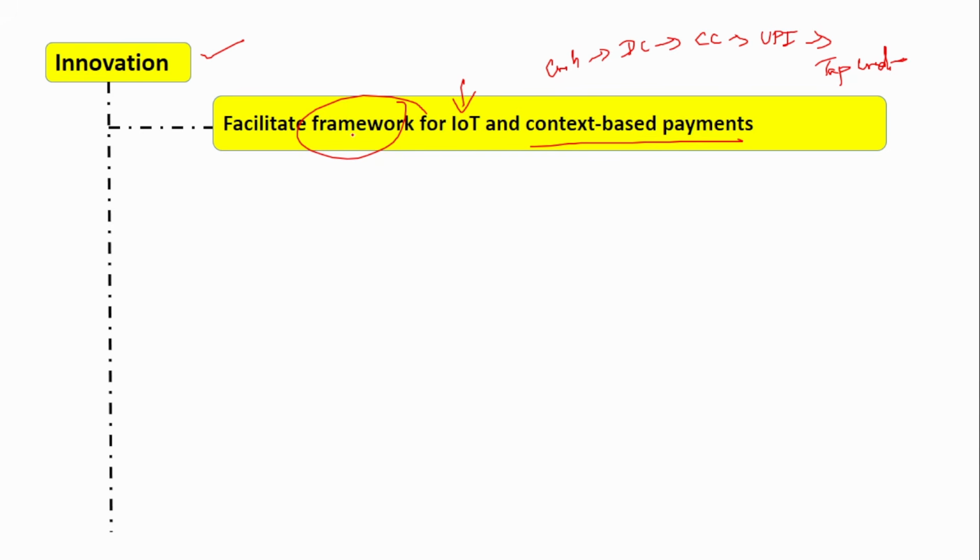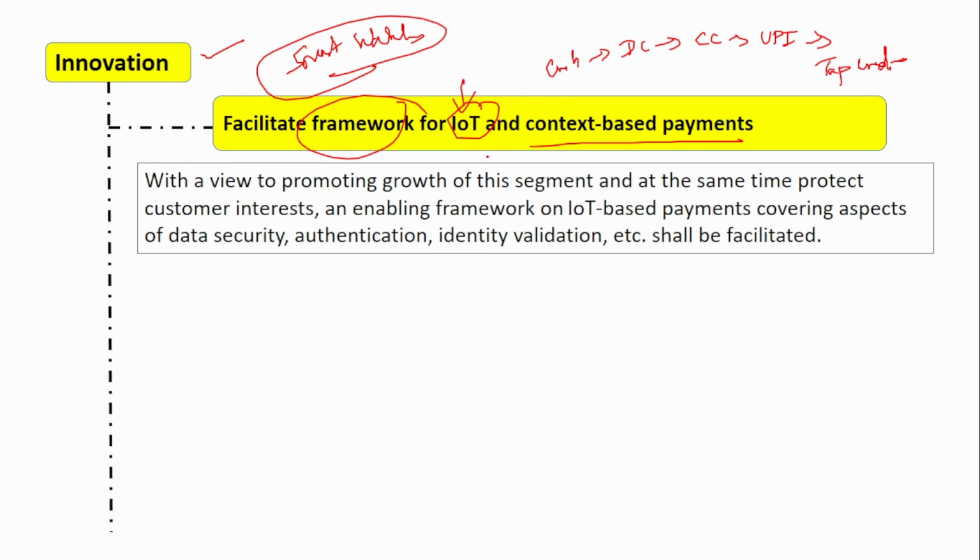Similarly, there is one more thing, that is Internet of Things. Here it is talking about smartwatches, the usual things that you use on a day-to-day basis, like watches. You can make payments now using your smartwatch. Since a lot of payment devices like smartwatches are evolving, we have to create a framework for that, so that the transaction is securely completed, and for secure payment, ensuring that only the authenticated payment has been done.